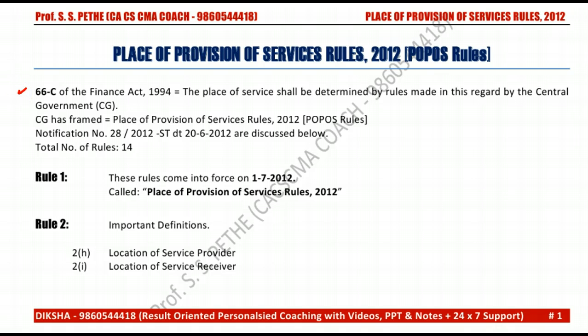Under Section 66C of the Finance Act, the place of service shall be determined by the rules made in this regard by the Central Government. So the Central Government has framed the Place of Provision of Service Rules, 2012. We can call them the POS rules. Notification number 28/2012, dated 20th June 2012. There are a total of 14 rules. First we will start with Rule 1. These rules came into effect from 1st July 2012.